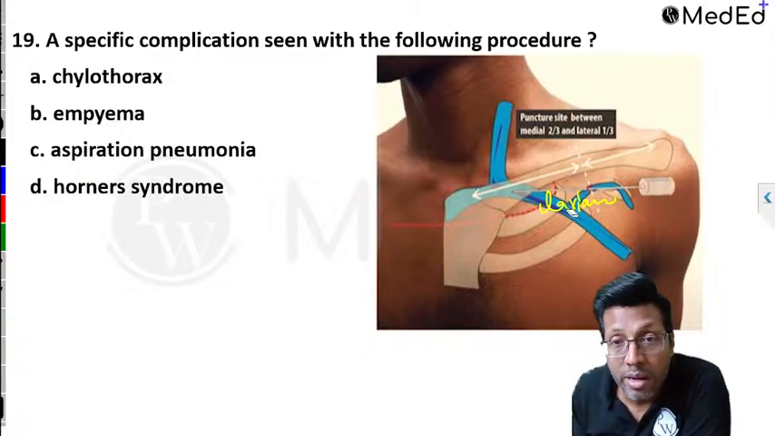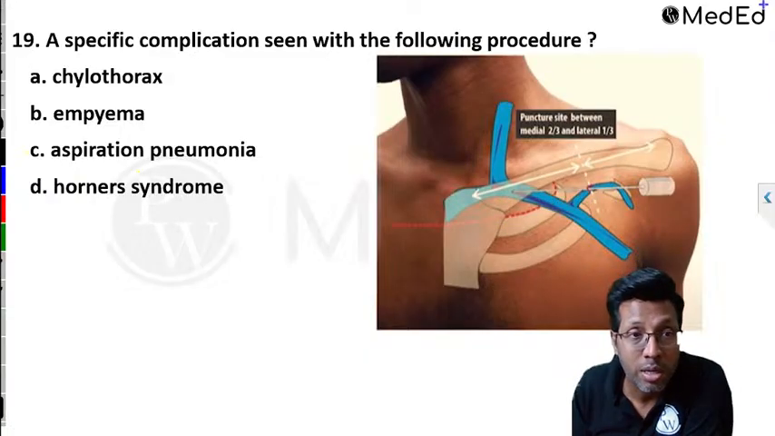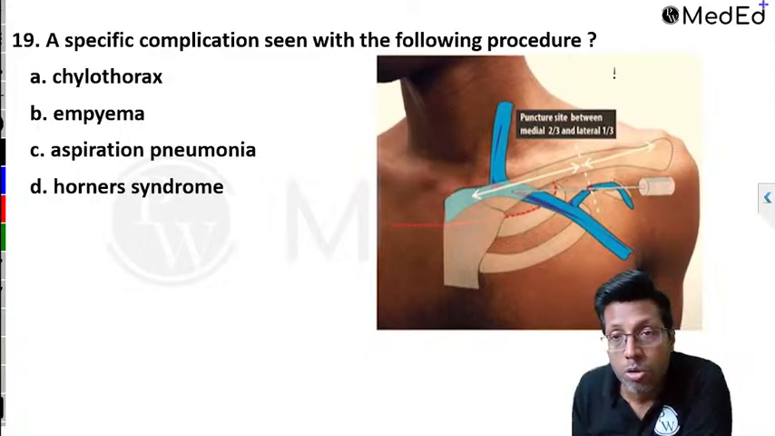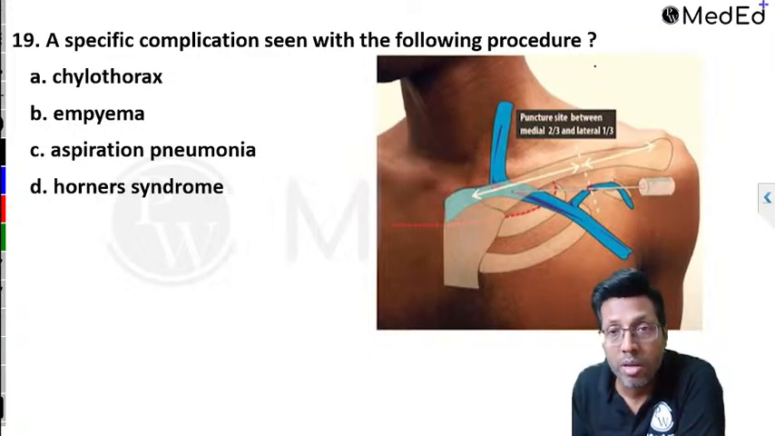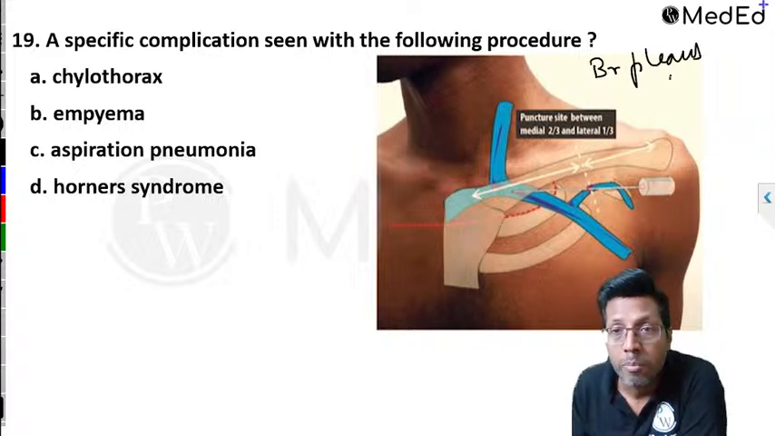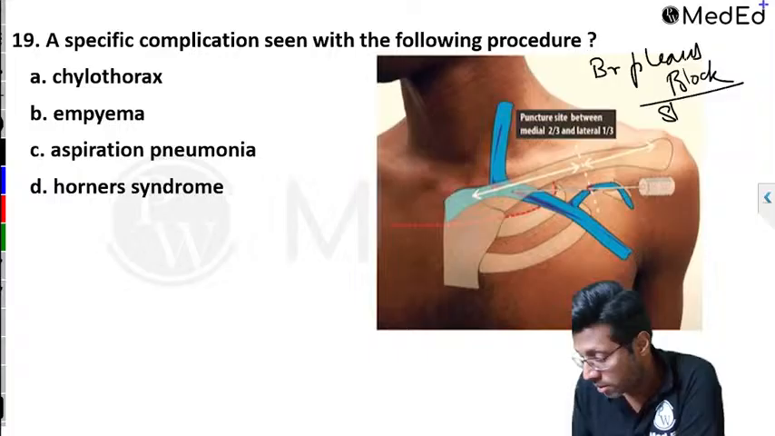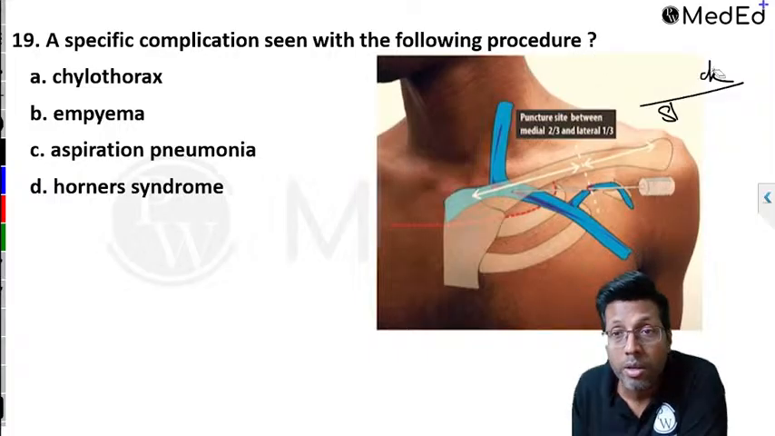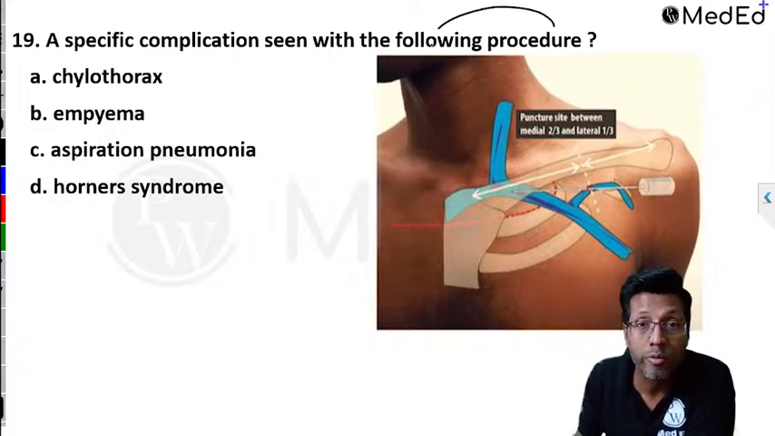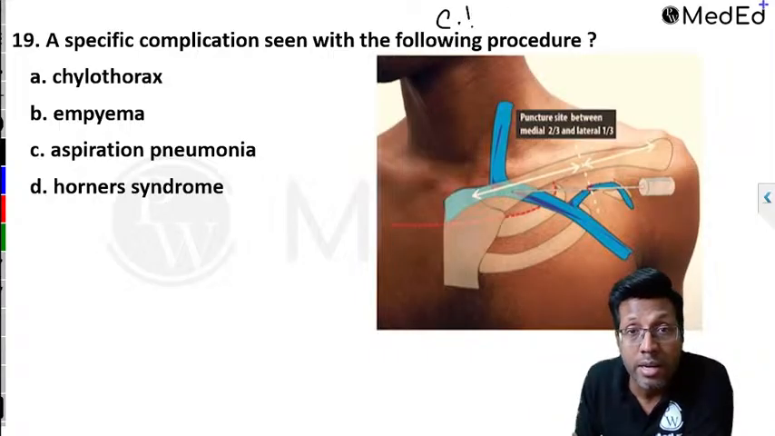You are going inside the vein. I think all of you are getting confused because you're thinking it is a block. Most of you must be thinking it's a kind of block that we are giving. Maybe a brachial plexus block where you can get these side effects, or a stellate ganglion block near the neck. But what you see over here is a central line insertion. First of all, you need to identify the procedure, image-based question. So this is a central line insertion.